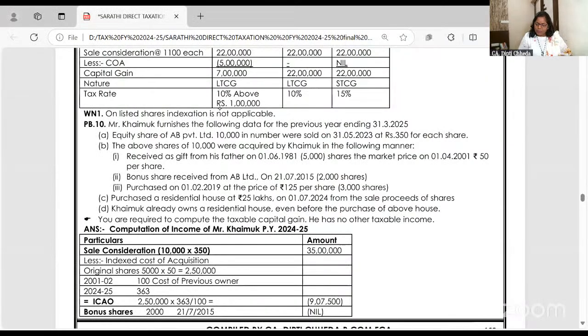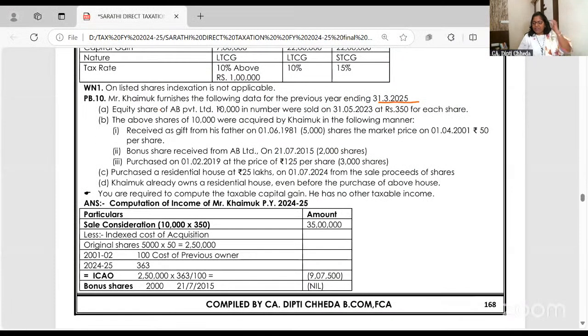We'll read the next one. Kaimok furnishes the following data for March 25. Read it. It's a very simple problem, asked in past exams and there in the study material also. These classes are for CA, CMA, all. Inter and final students also, capital gain is the same.